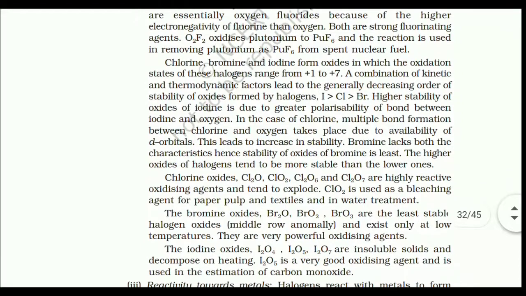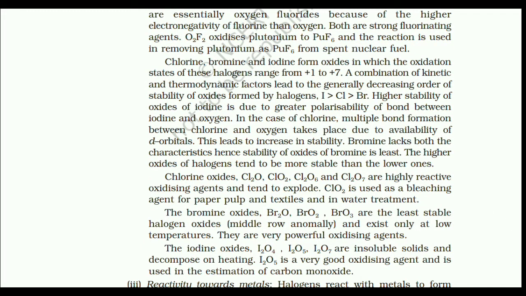Chlorine, bromine and iodine form oxides in which the oxidation states of these halogens range from +1 to +7. A combination of kinetic and thermodynamic factors leads to the generally decreasing order of stability of oxides formed by halogens: I > Cl > Br. Higher stability of oxides of iodine is due to the greater polarizability of the bond between iodine and oxygen. In the case of chlorine, multiple bonding between chlorine and oxygen takes place due to availability of d orbitals. This leads to an increase in stability. Bromine lacks both these characteristics, hence the stability of oxides of bromine is least.